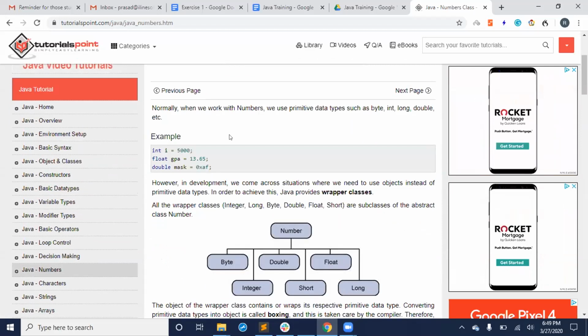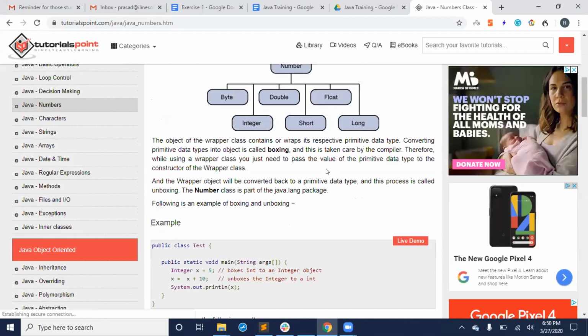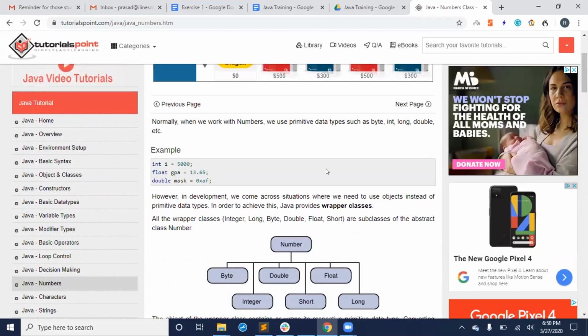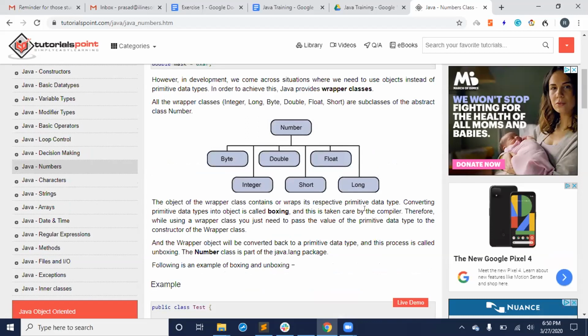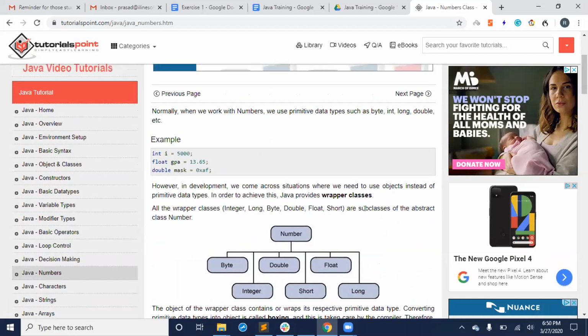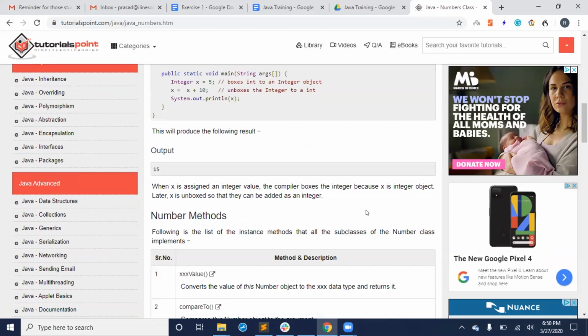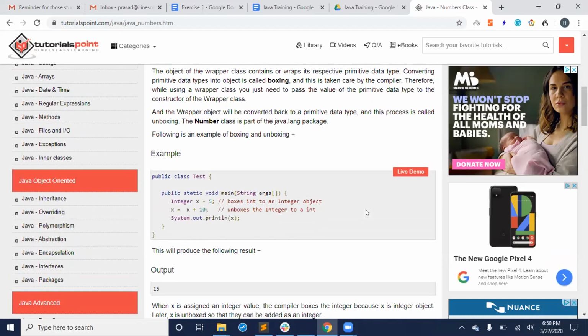Except for Elias, does any of you know what is a wrapper class in Java? Or what is this something called boxing and unboxing? I'm going to explain it to you, but I'm just going to ask first. Does any of you know? I don't know about wrapper class. Okay, let's see what this thing is called.